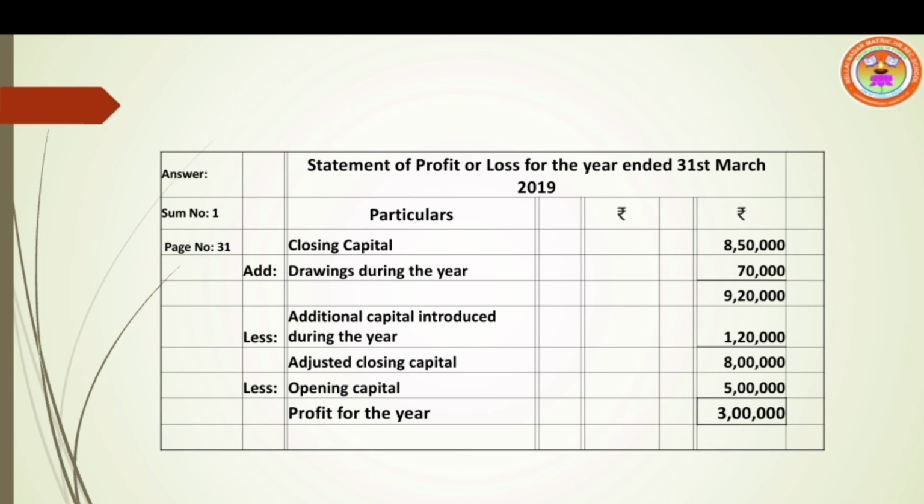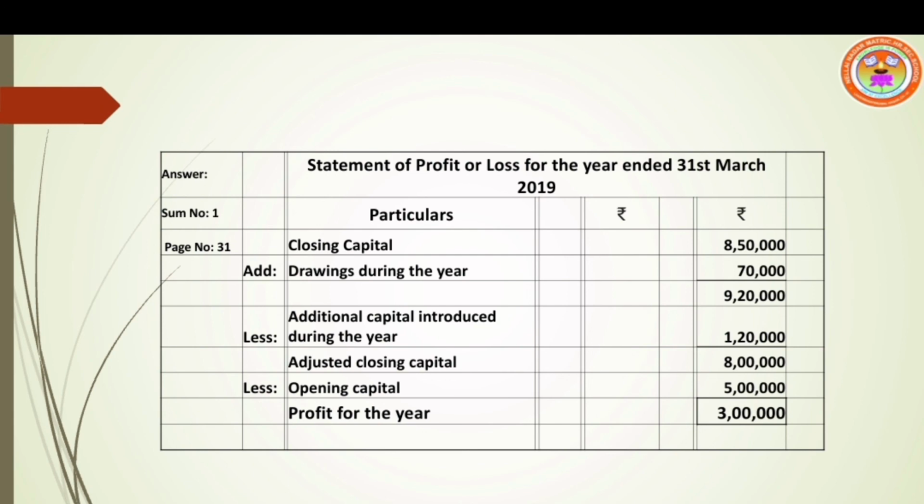First one, closing capital 8,50,000. Step 2, add drawings 70,000. 9,20,000, add these two amounts. Then less additional capital introduced during the year